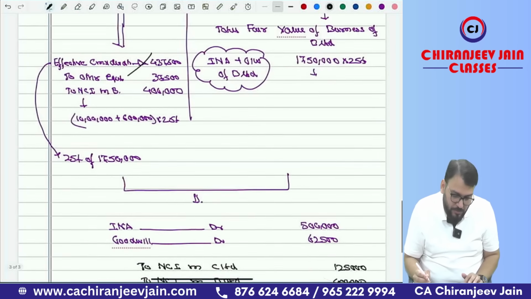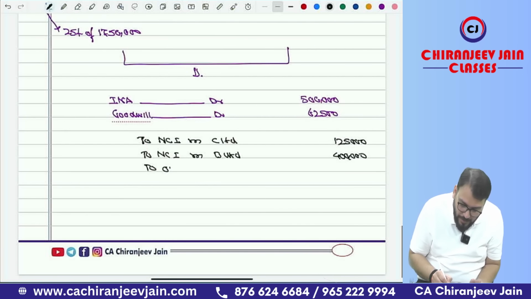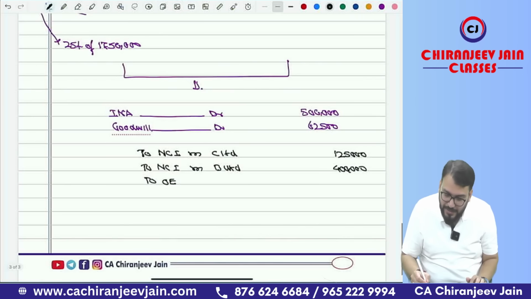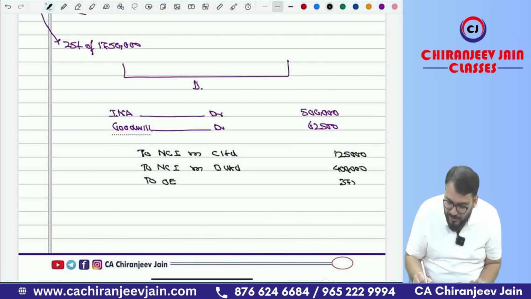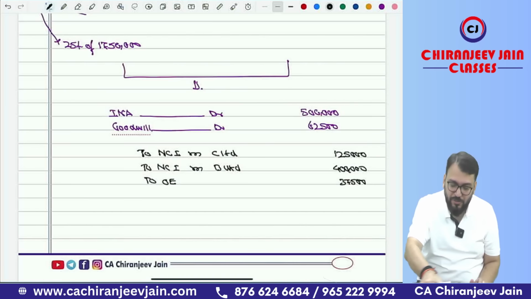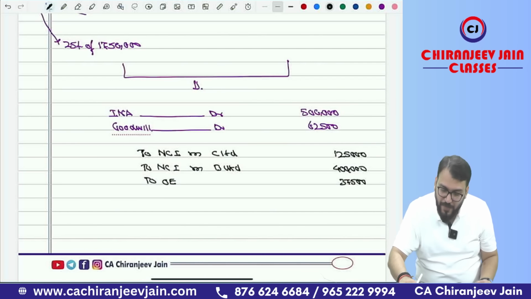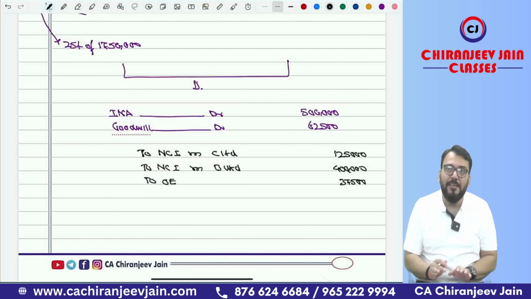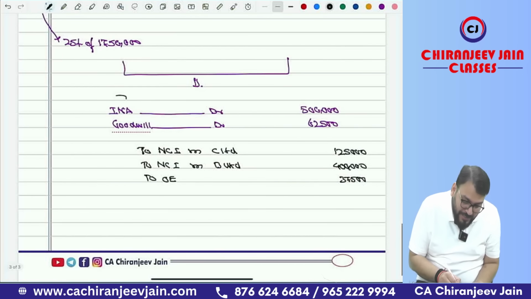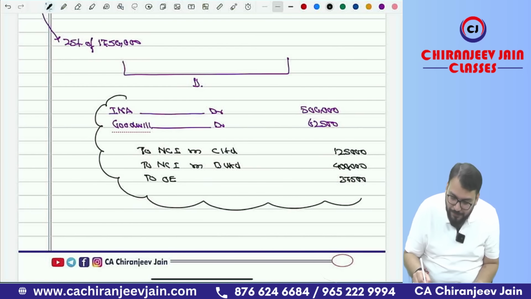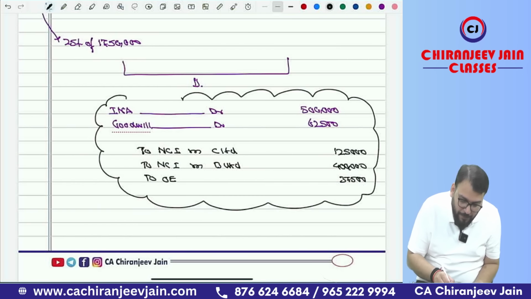And to other equity. Other equity will be how much? 37,500. Just check whether your journal entry tallied or not. It is 5,62,500 minus 1,25,000 minus 4 lakh, that is 37,500, and it is tallied. You can pass this compound journal entry in exam.